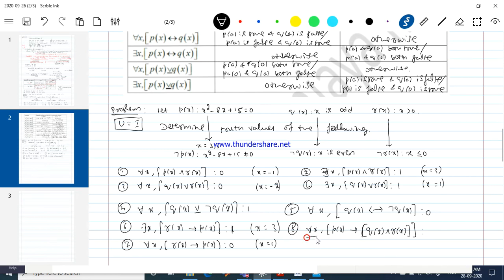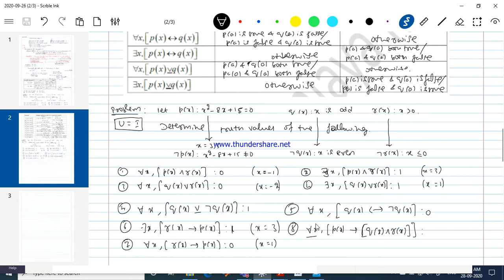For all x, try to show it as a false statement. Identify one value of x for which P(x) is true with the conclusion false. Now let me just see. When x is 2, it becomes a true statement. Try to show it is false.